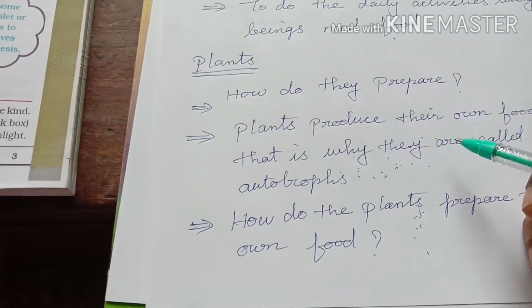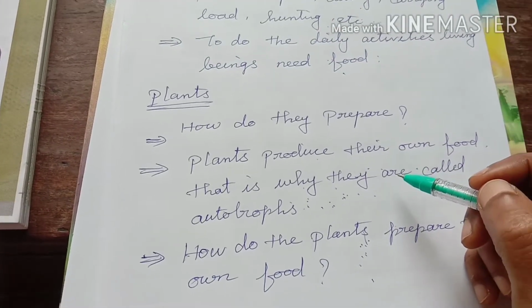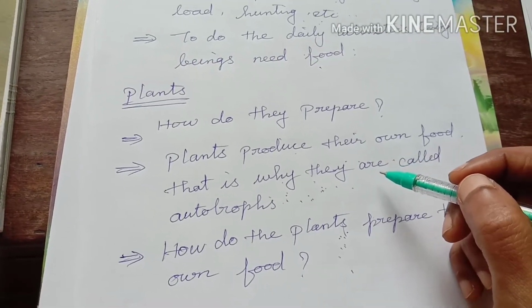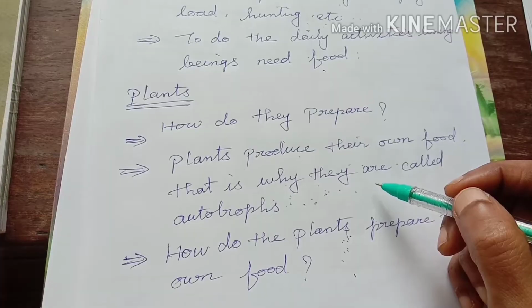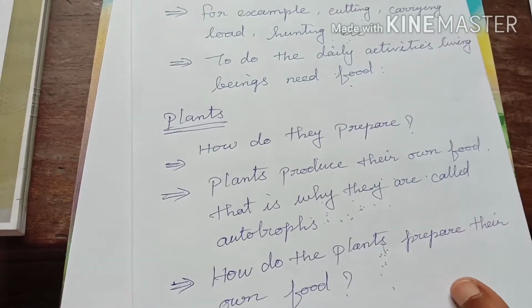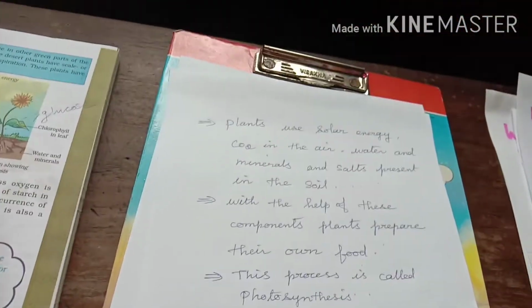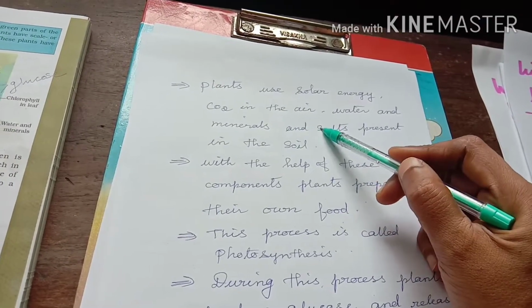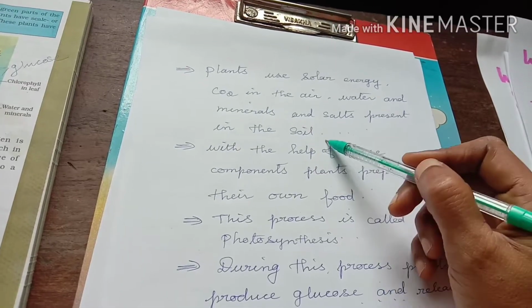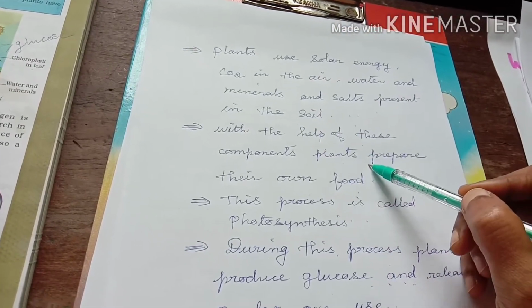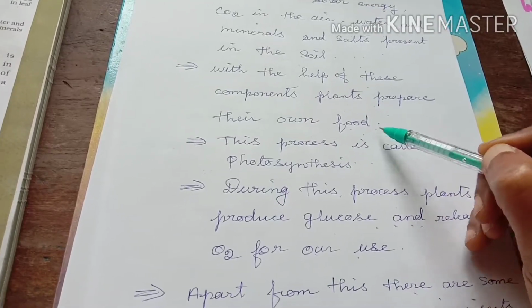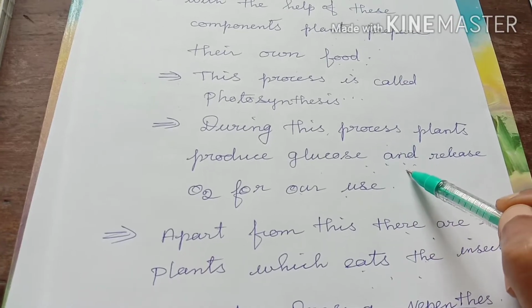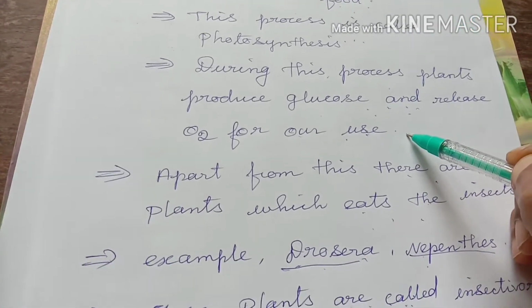Yes. Now, how do plants undergo photosynthesis? Plants produce their own food by making use of sunlight. The process is known as photosynthesis. Now, for example, plants use solar energy, carbon dioxide and air. We already know water, minerals, salts present in the soil. With the help of these components, plants prepare their own food. This process is known as photosynthesis. During this process, plants produce glucose and release oxygen for our use.